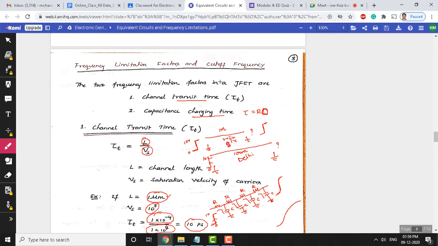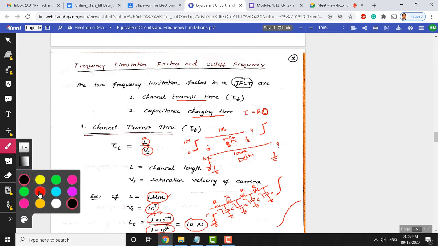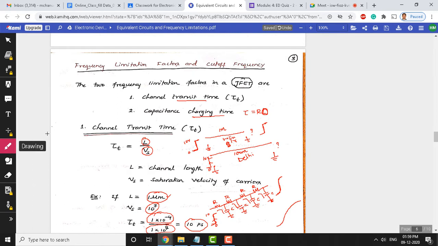We have discussed the JFET operations and the characteristics of JFET. Now it's time to discuss when we use this JFET as an amplifier. Let us see what frequency the JFET can permit, and those things we are going to analyze in today's class. There are two frequency limiting factors with reference to JFET.